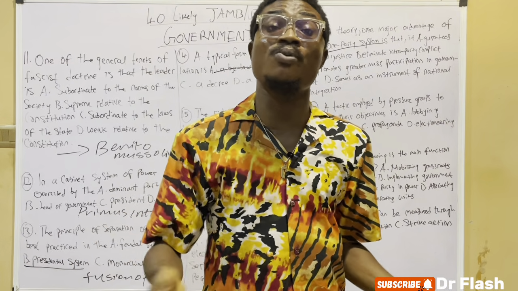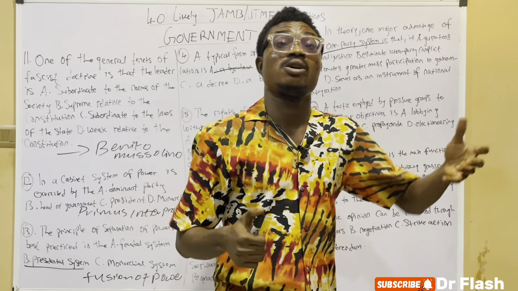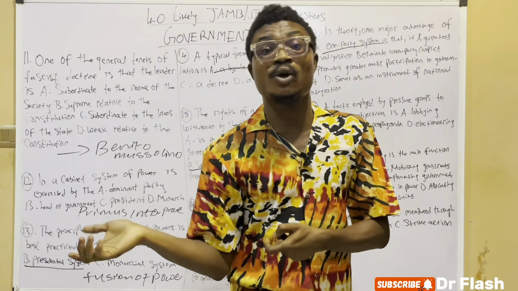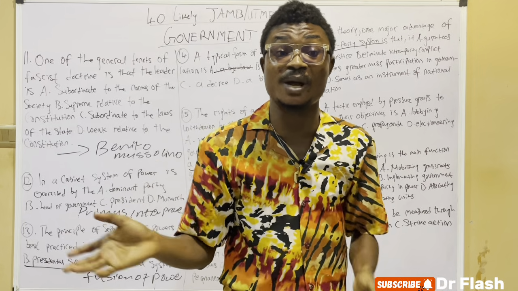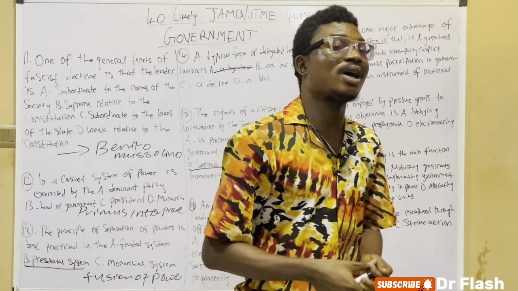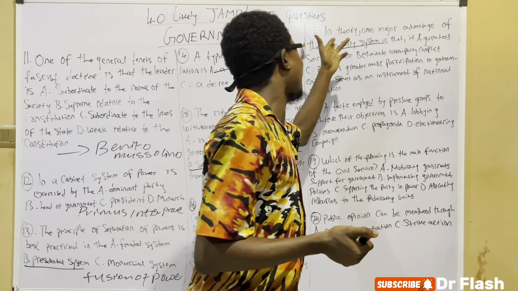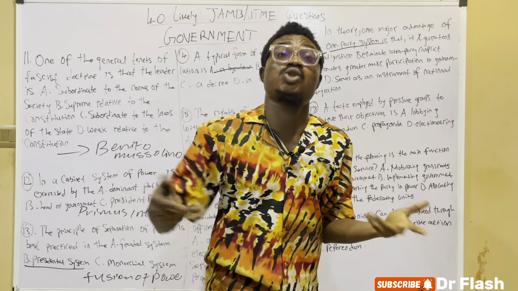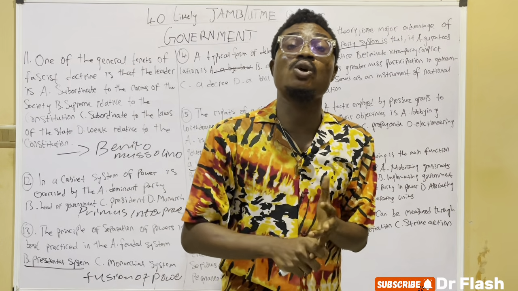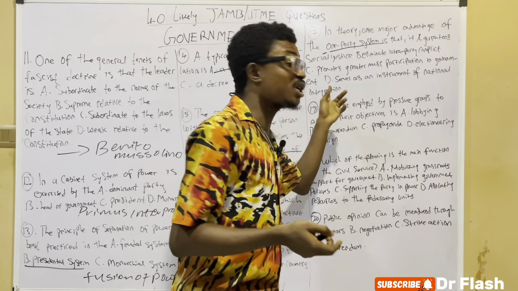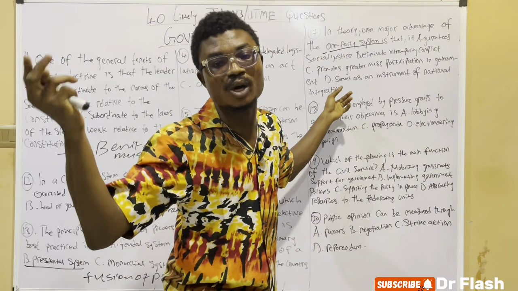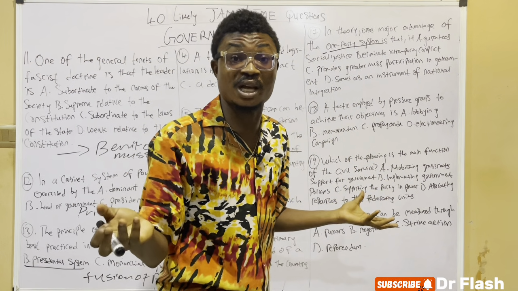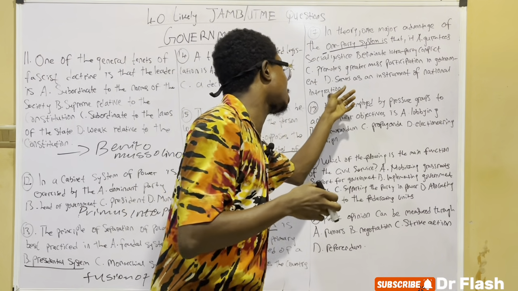We could see that a good example of one-party system was the one by Julius Nyerere of Tanzania, which was called TANU, and the other one by Kwame Nkrumah of Ghana, which was called the CPP, Convention People's Party. Then the advantages of one-party system: you have to take note that one-party system leads to political stability, national integration, and absence of favoritism and sectionalism.